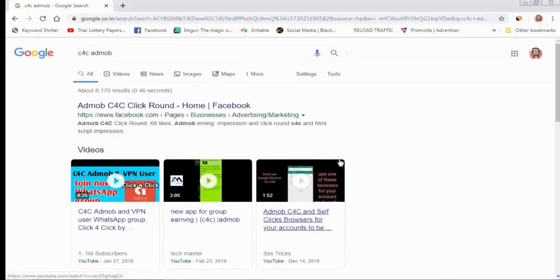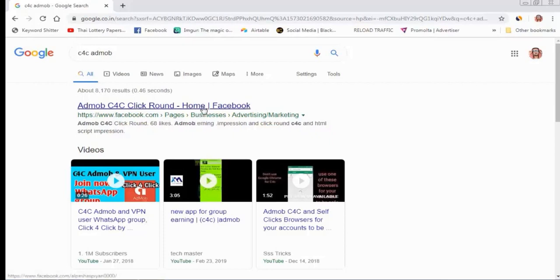Why do you need to exchange clicks with someone? You can buy from Pico Worker or Rapid Worker, but these workers cannot give you more than $1 CPC. Why? Because they don't know which ad gives high CPC and which does not. They are normal users, normal people working from around the world on Pico Worker or Rapid Worker.